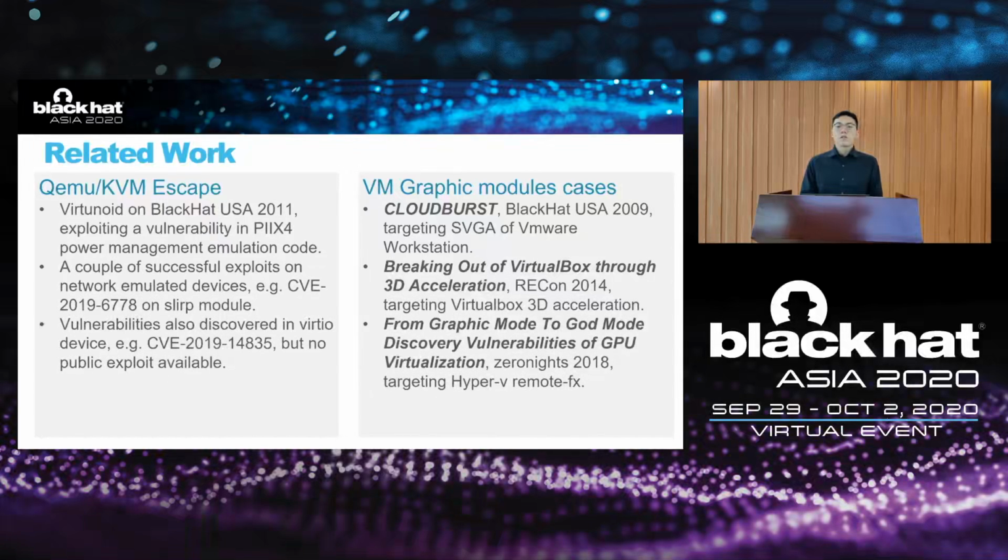For example, the network emulation module called SLIRP. There were two successful exploits for this module last year. Vulnerabilities have also been discovered in Virtio devices, for example, CVE-2019-14835 in the vhost-net kernel module.